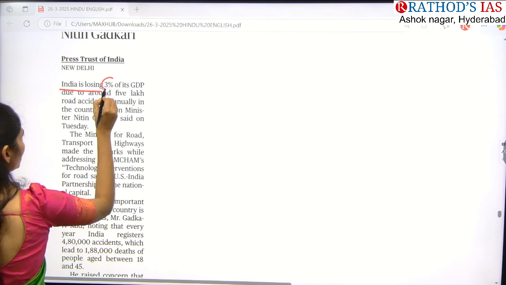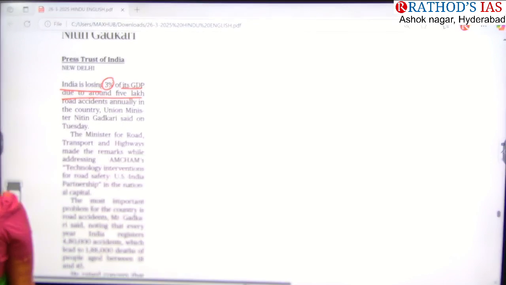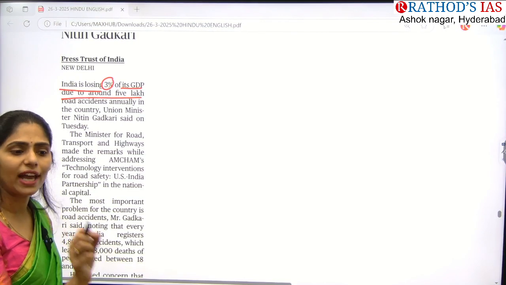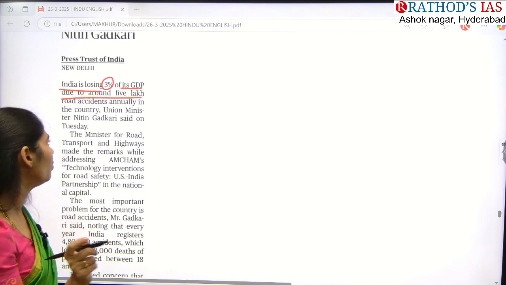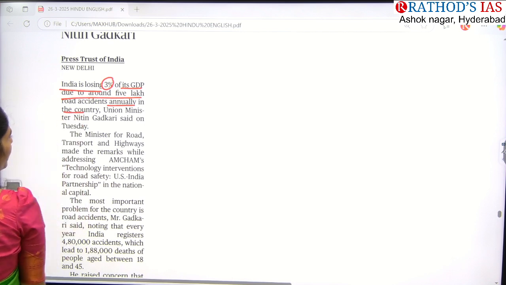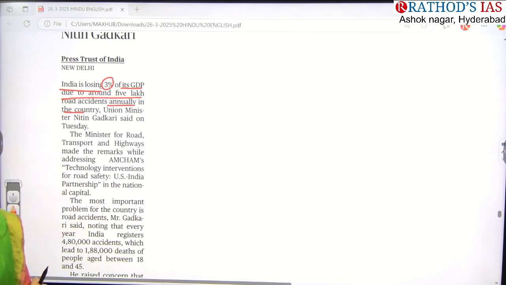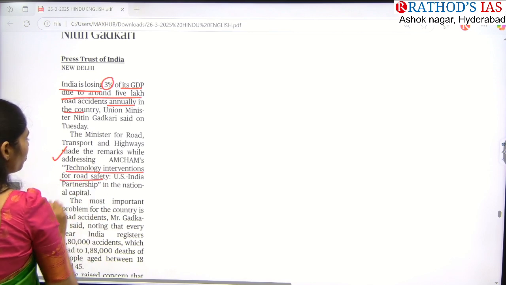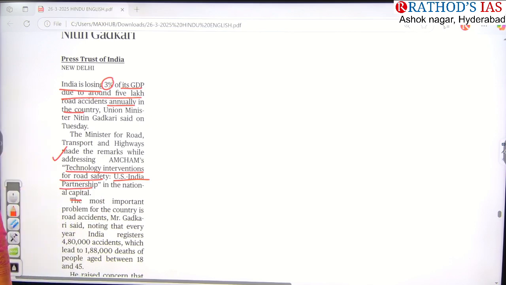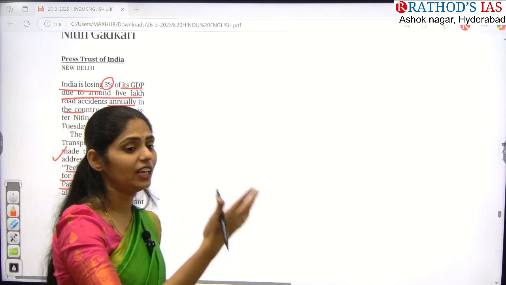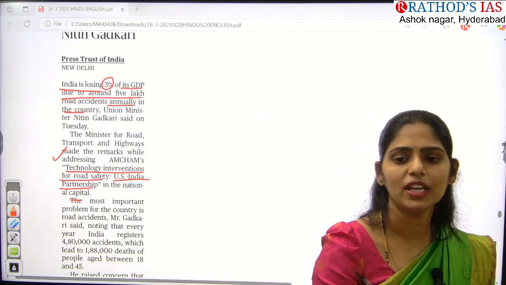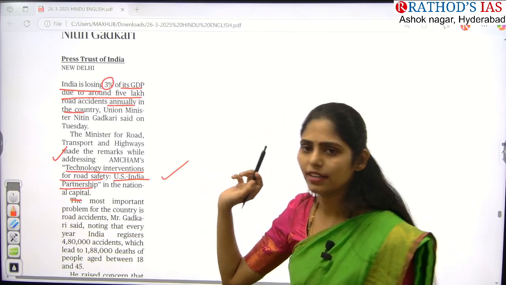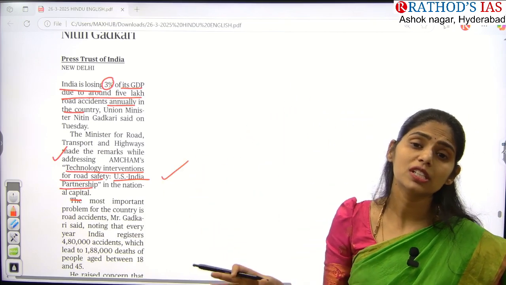India is losing 3% of its GDP to around 5 lakh road accidents. How many road accidents are happening yearly? 5 lakh road accidents are happening yearly in our country. This was said by our Union Minister of Road Transport and Highways himself. To address this problem, the ministry is coming up with technology interventions for road safety, a US India partnership. Whenever you are writing about India US relations, you can add this point: we have collaboration between these two countries regarding technology transfer to reduce road accidents.